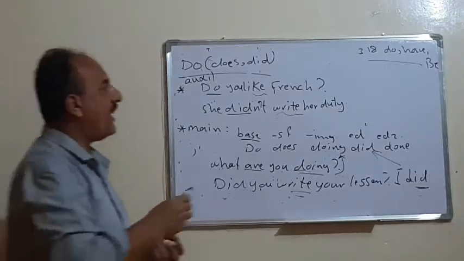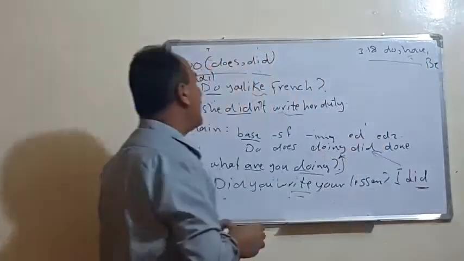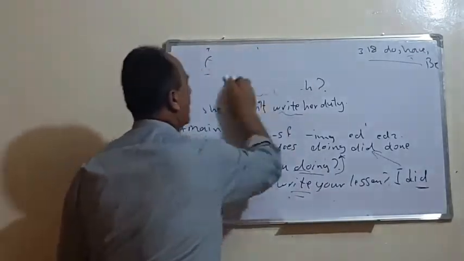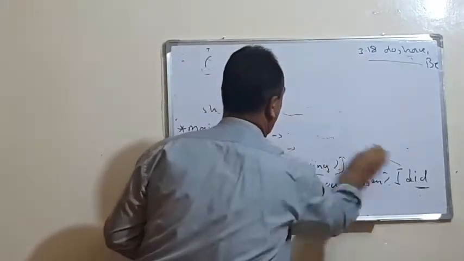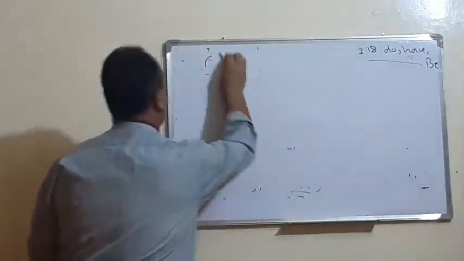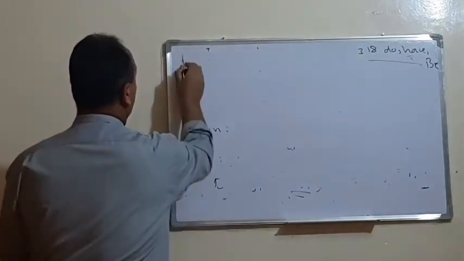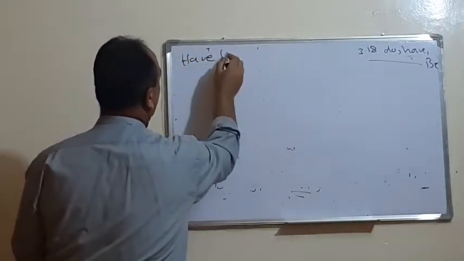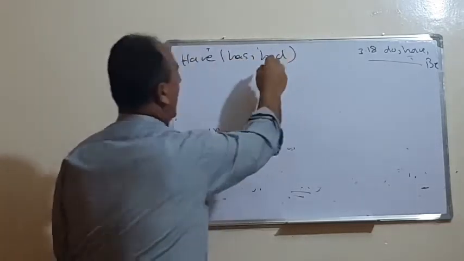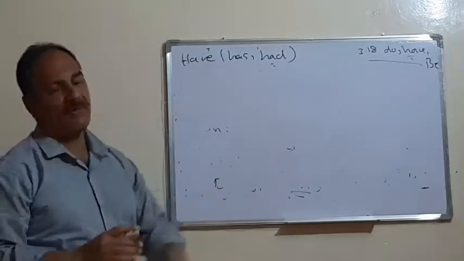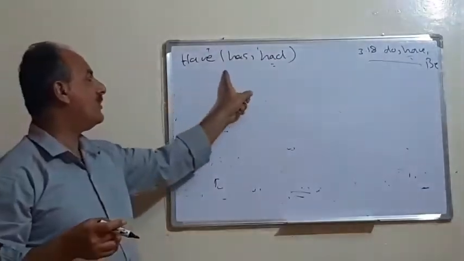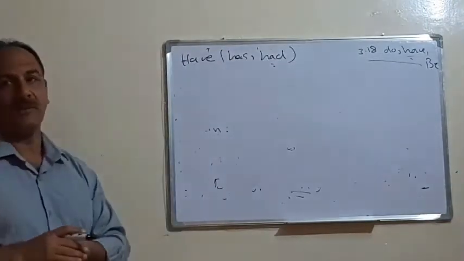Also have, this is the second auxiliary, have. It also has three cases. If we come to the verb have, when we say have, it means we have also has, and also had. Had for the past, and has and have for the present. Have in case of I, you, we and the plural, and has for the third person singular.